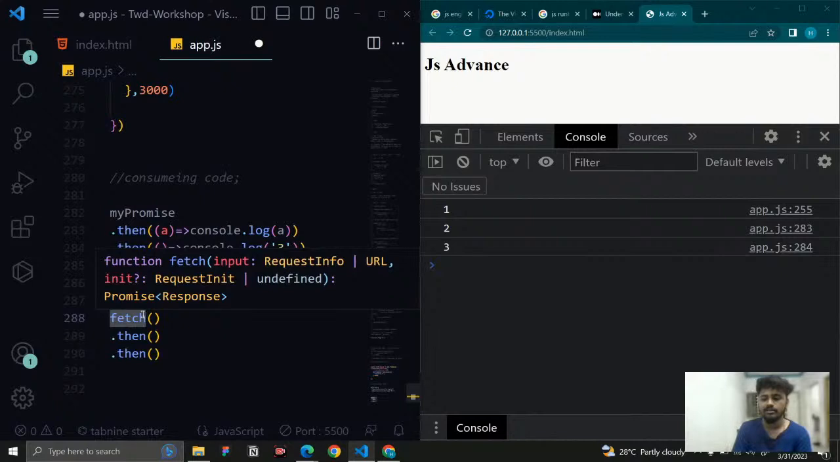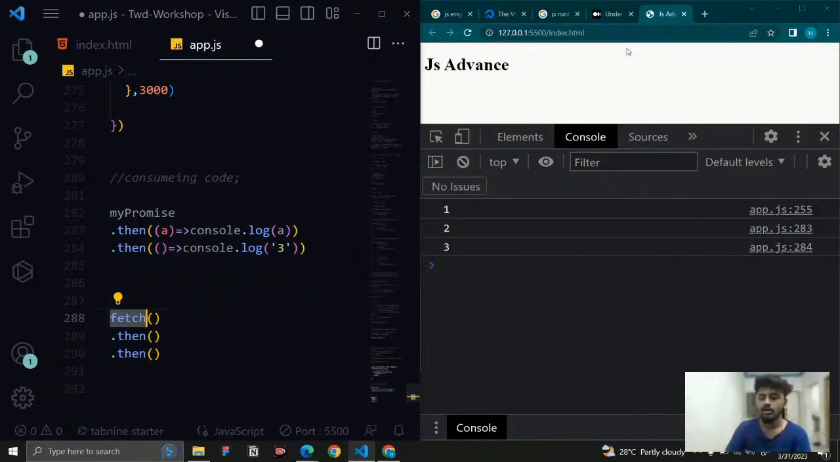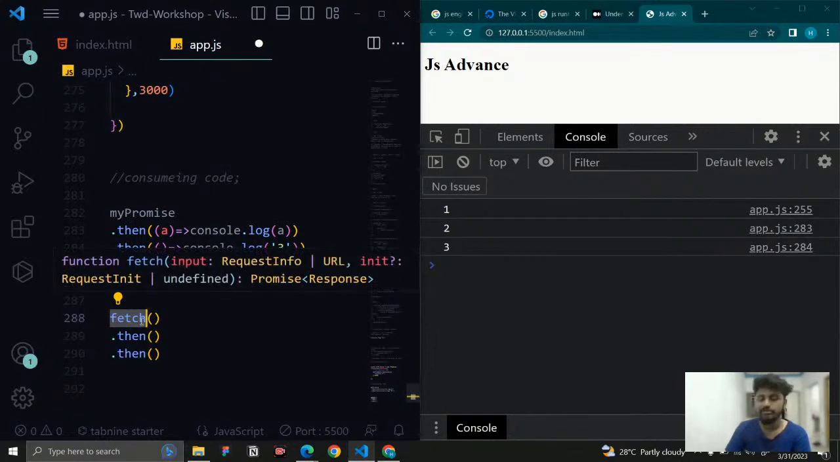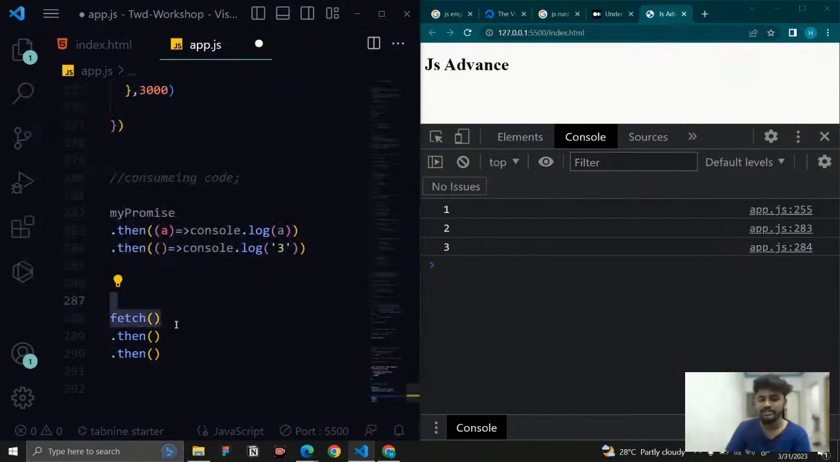So before that, if I wanted to communicate with an API, either I would use Ajax, which is an old school method, or some third party libraries. Right now, the fetch is also a web API. They introduced this fetch to work with the server, to work with other APIs.